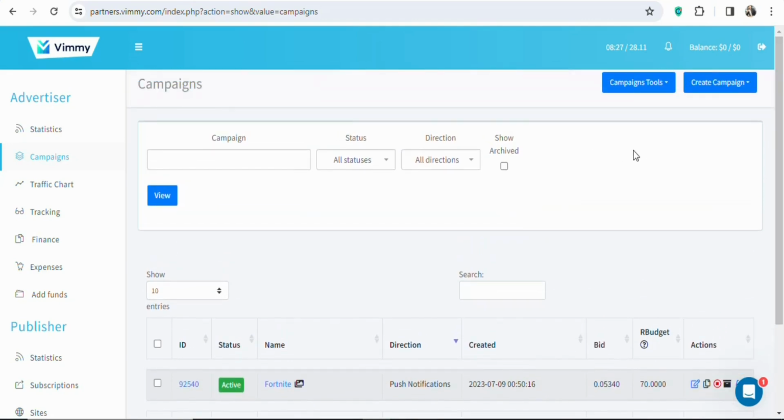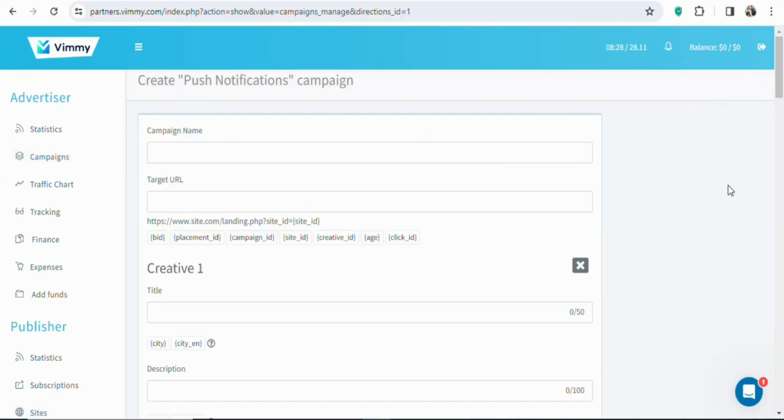If you want to create a new campaign, what you have to do is click on create campaign. Once you click on it, you're going to select the format of your ad. You can see they have push notification, pop under, in-page push, calendar push. Any of them that you want, you can select. In this case, I'm going to select push notification. Once you select push notification, you're going to see a page like this.